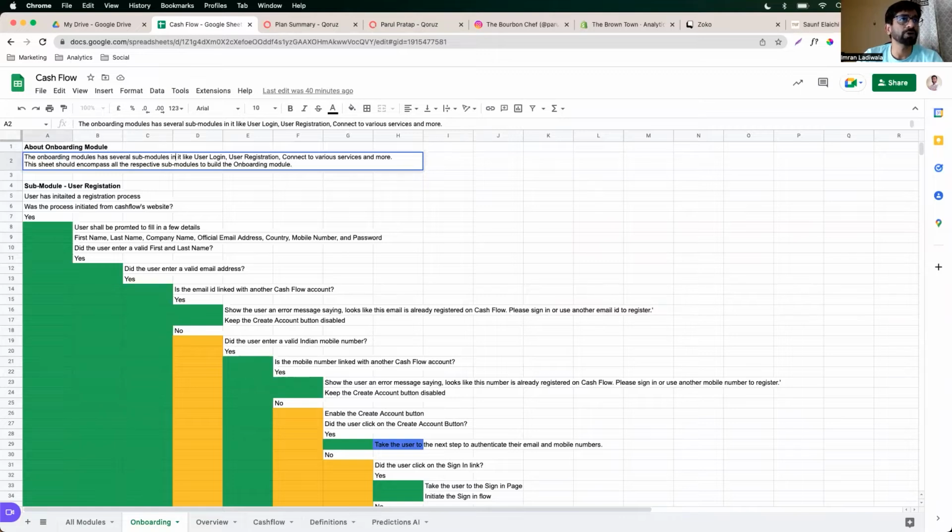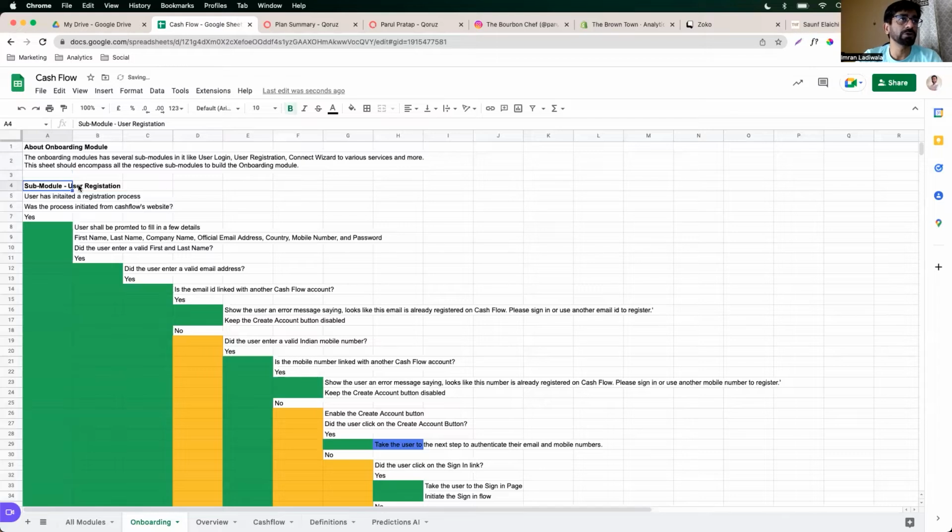All right. So about onboarding, the onboarding modules have several sub modules like user register, user login, user registration, connect wizard, to various services and more. This sheet should encompass all the respective sub modules to build the onboarding module. All right. Sub module registration. All right. User registration. So onboarding ke andar user registration is a sub module. The user has initiated a registration process.